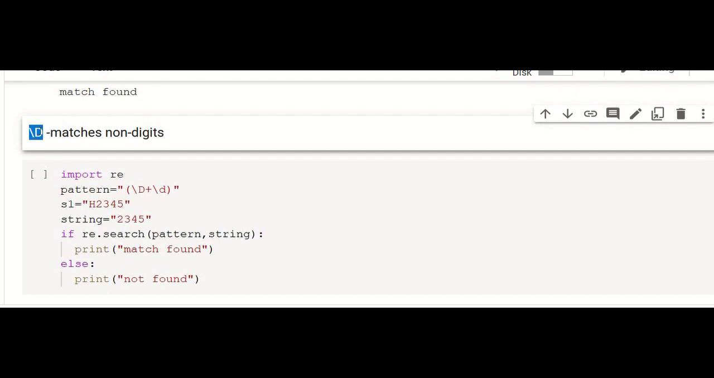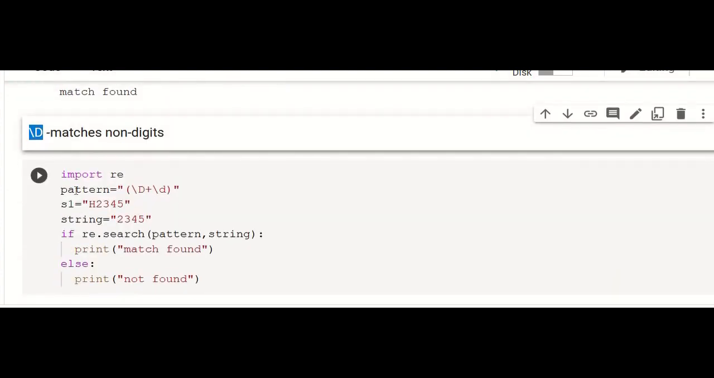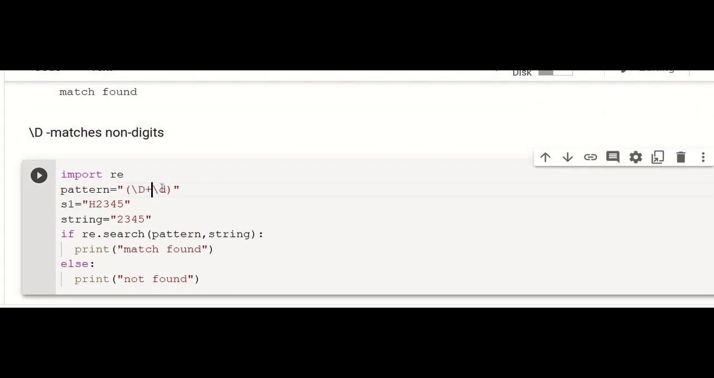But capital D, slash capital D, means it matches non-digits. Small d for the digits and capital D for other than the digits, you can have any character. See, capital D plus followed by small d. That means other than the digits, you can have any other character which should have at least one occurrence followed by a digit. So S1 equal to H2345.